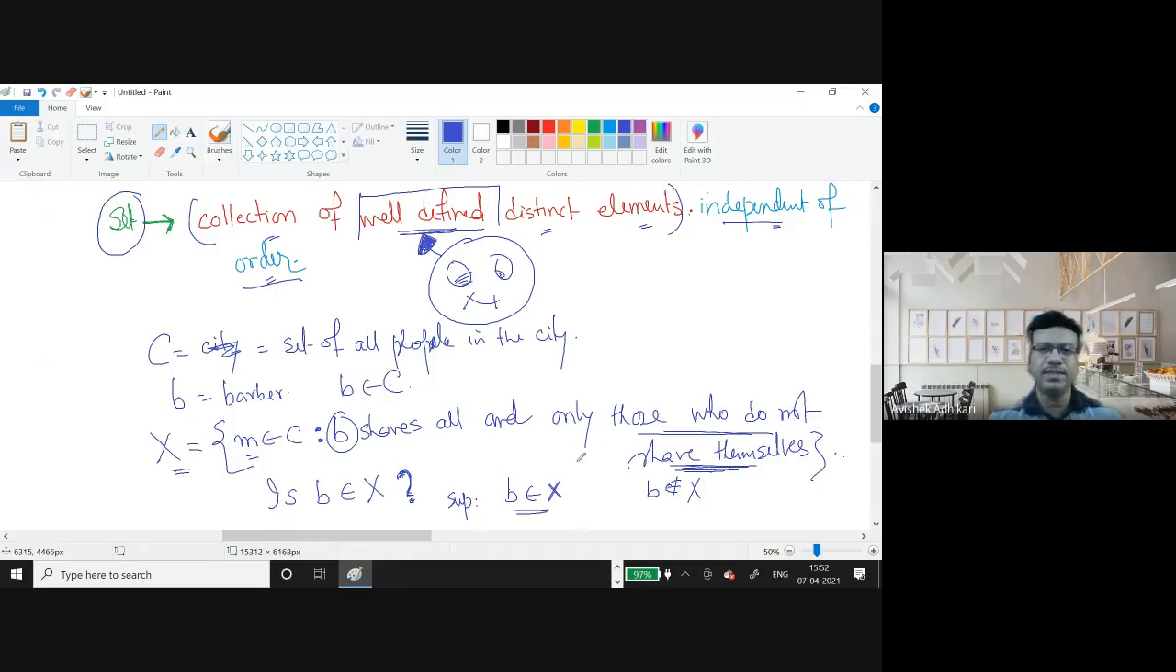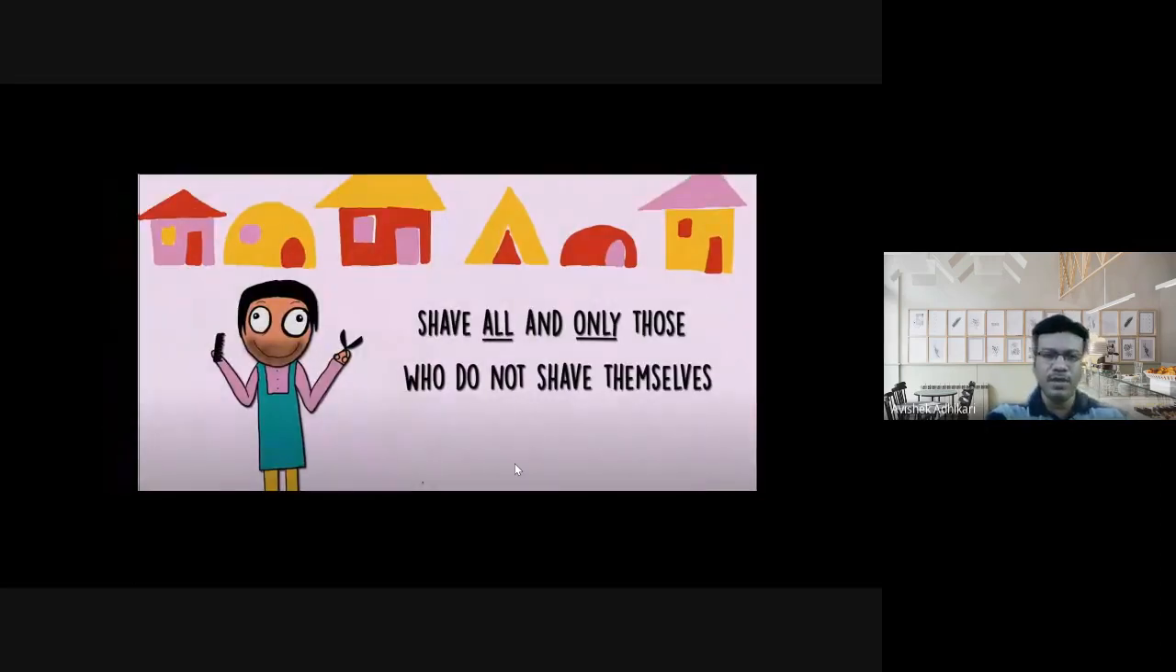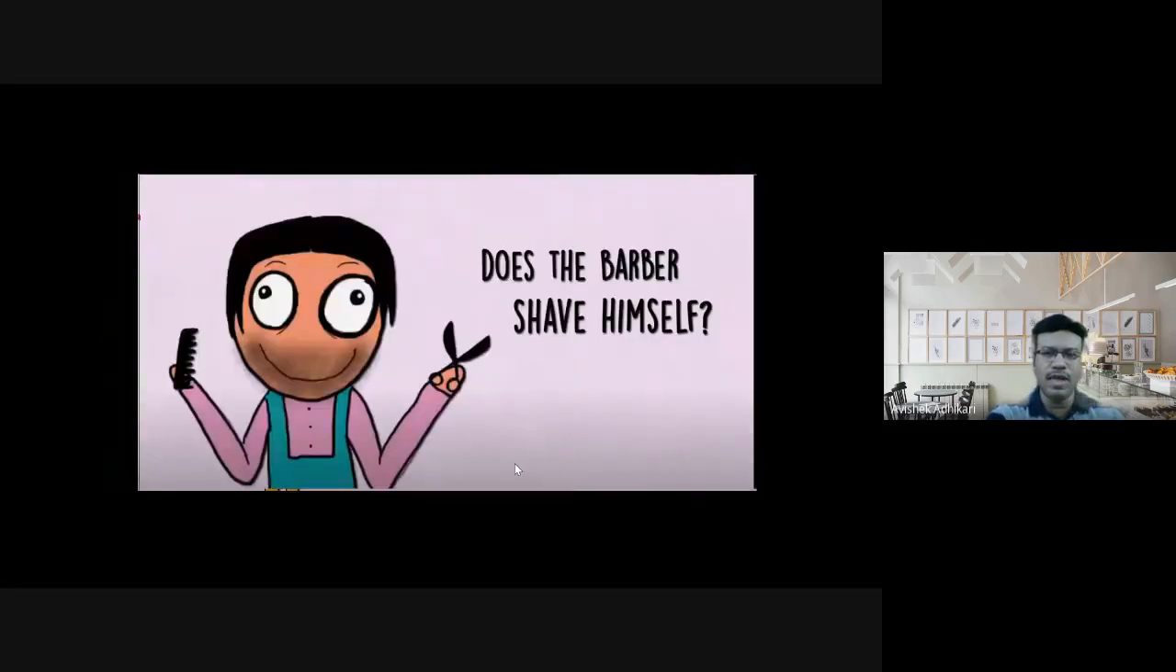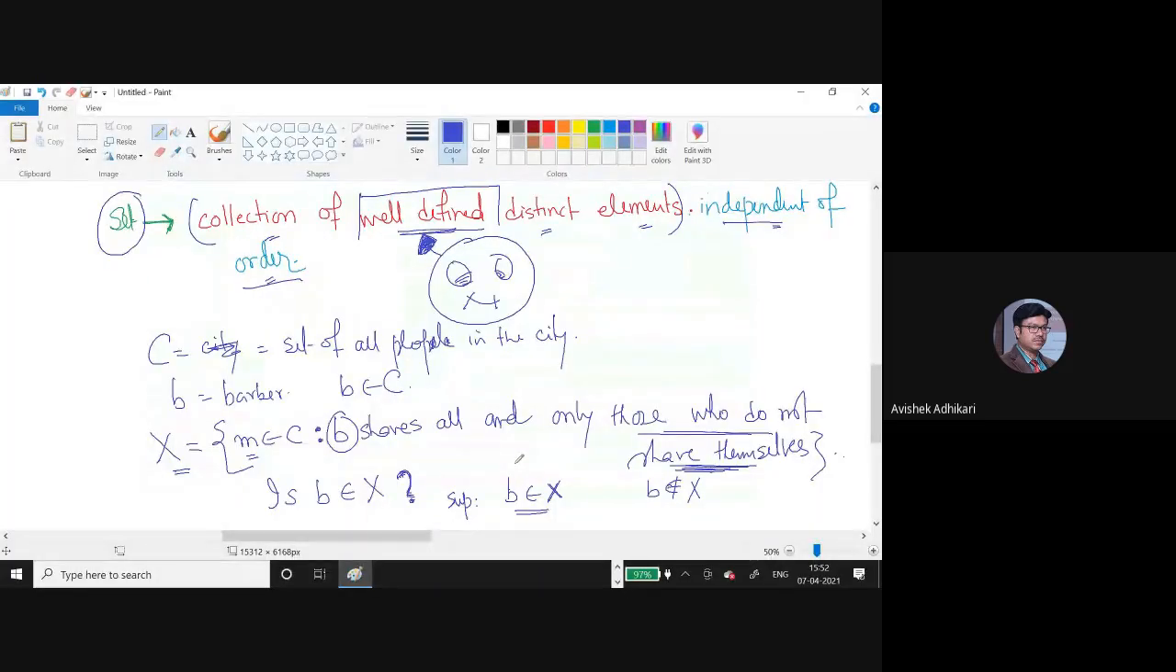So in any case, the question is, does the Barber save himself? If you say yes, then from this condition you will have a problem. If you say no, then also you will have the same problem. That means deciding whether the Barber belongs to that category or not is a difficult one. So the description that I have given is really not a set. And that's why, when you do not have any kind of this ambiguity, then we call it well